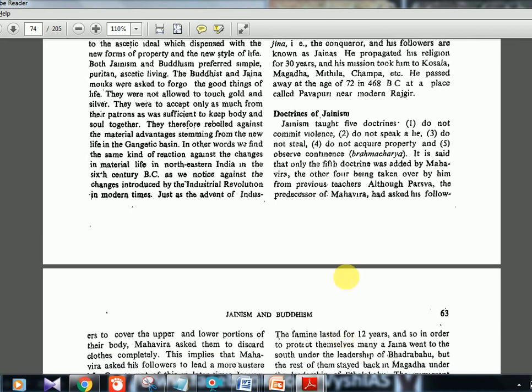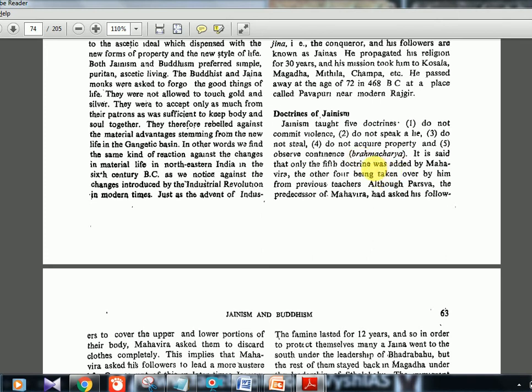Now the doctrines of Jainism. There are 5 important doctrines: do not steal, do not do violence, do not tell lies, do not acquire property, and one more, observe brahmacharya, that is celibacy. That 5th one was added by Mahavira, but all the other ones were added by his predecessors. Actually he is not the founder of Jainism.